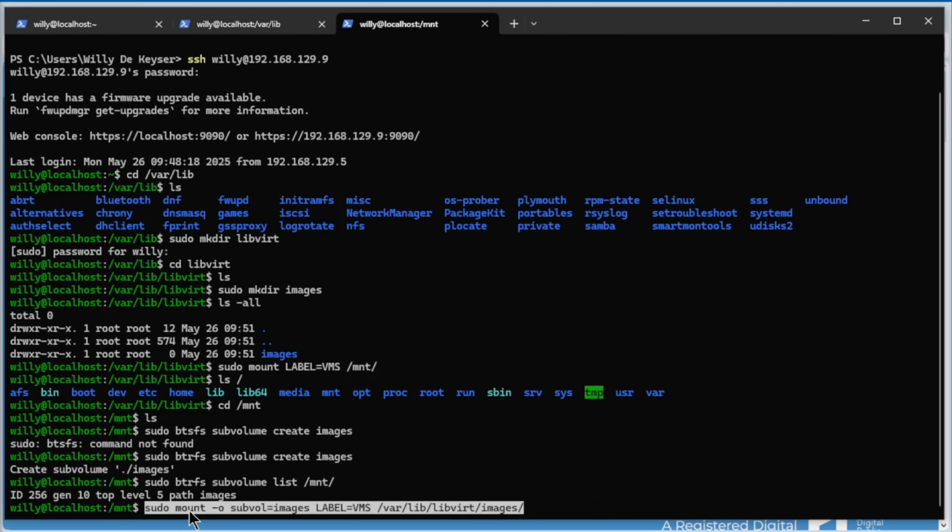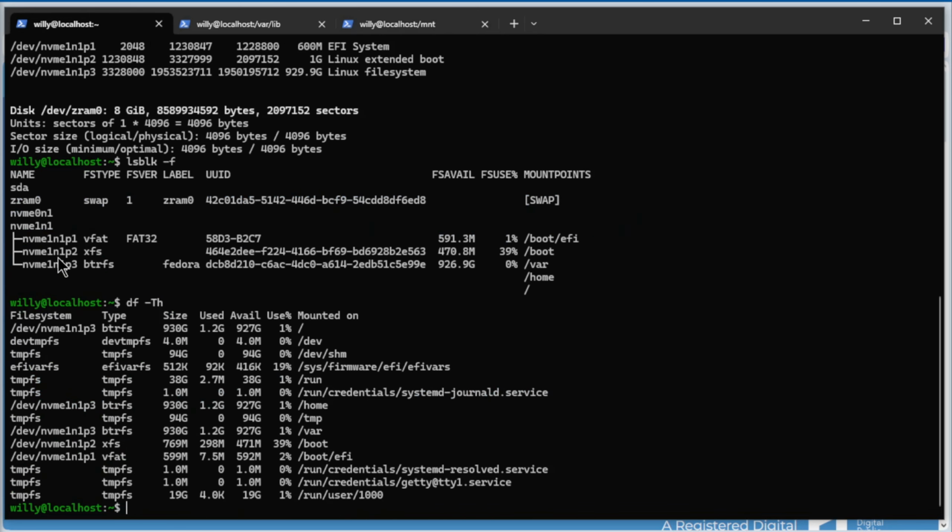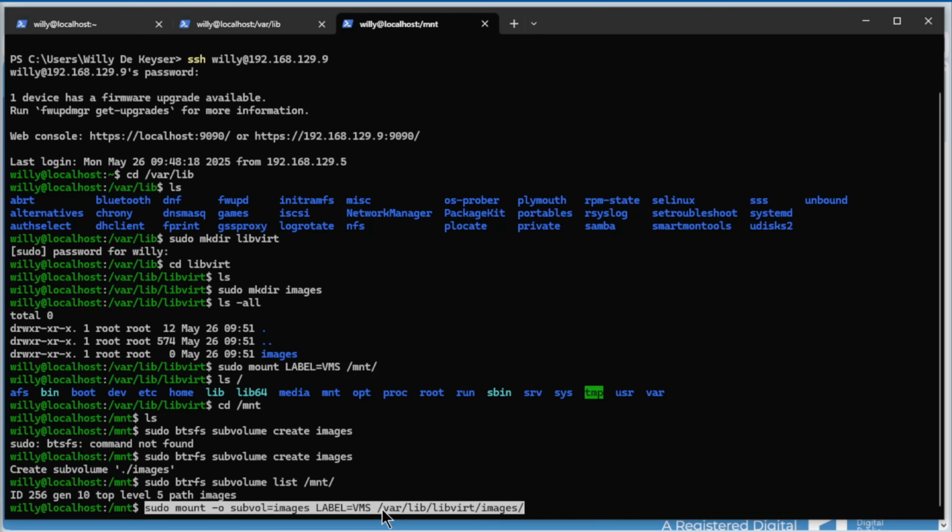We do sudo mount -o subvol=images, so this one here we just created, label VMS, see it here, label VMS, and /var/lib/libvirt/images. So what we're going to do, we're going to mount our nvme0 and 1 to the /var/lib/libvirt/images directory.